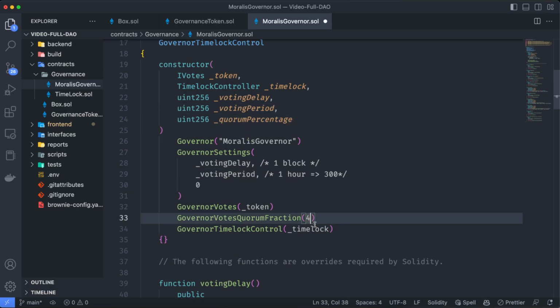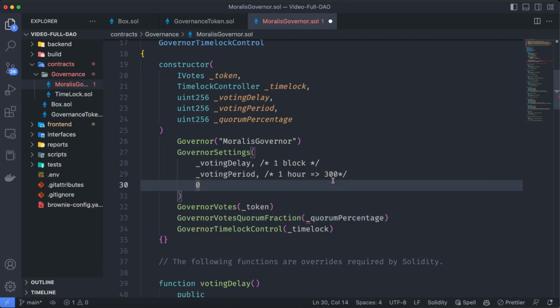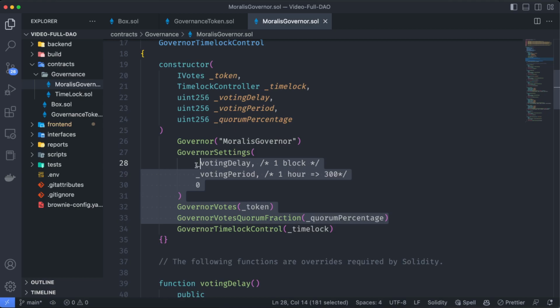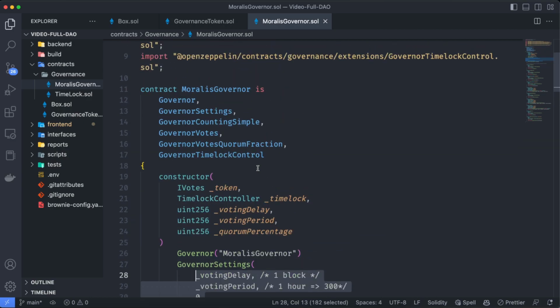So let's put over here that quorum percentage and replace it over here. So now we can decide all these parameters programmatically when we are deploying this contract. Also, as we want to read some information about this DAO from the front end, let's create a variable over here, which we are going to use later on in the video.